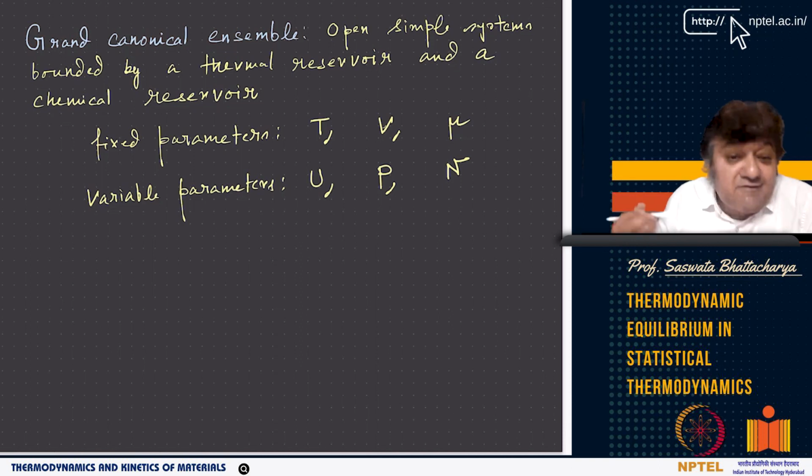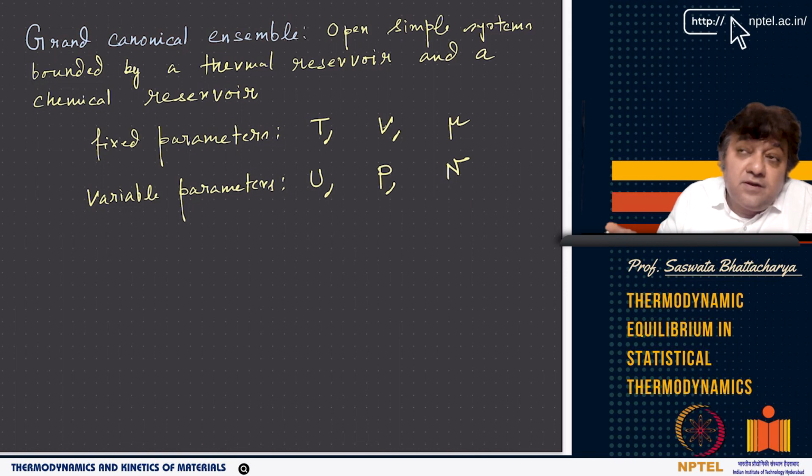And then you have the special type of ensembles, which are used many times to determine phase diagrams. These are called grand canonical ensembles. Those are open simple systems. That means mass transfer is permitted. That means particles can come in, the number of particles can increase or decrease, right? The variable parameters are U, P, as well as N. But what is fixed is mu.